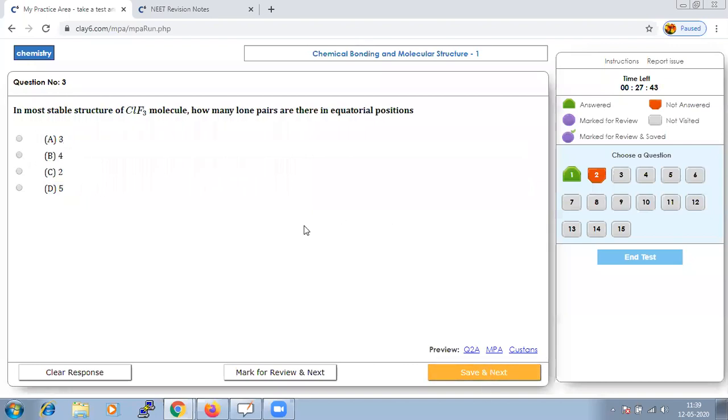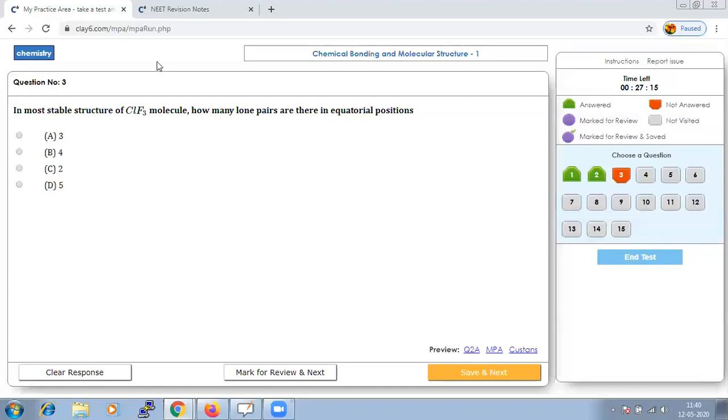In the most stable structure of your ClF3 molecule, how many lone pairs are there in the equatorial position? If you draw the structure, you can conclude that there will actually be two lone pairs in the equatorial position for the stable structure of your ClF3, because your lone pairs are at the equatorial position.